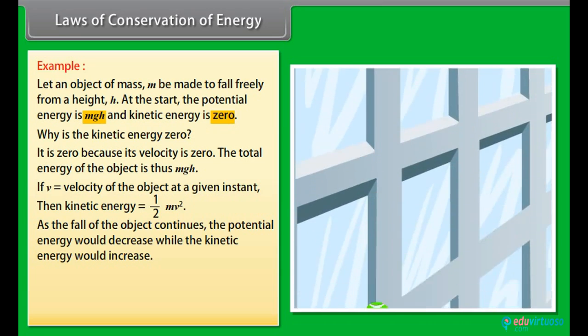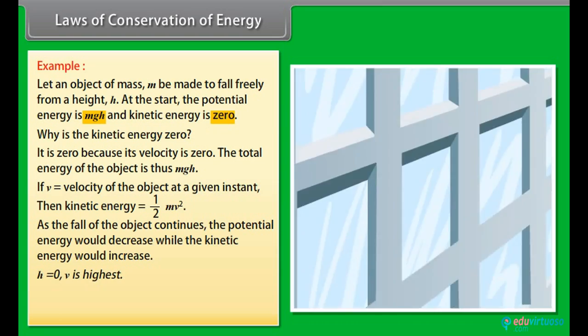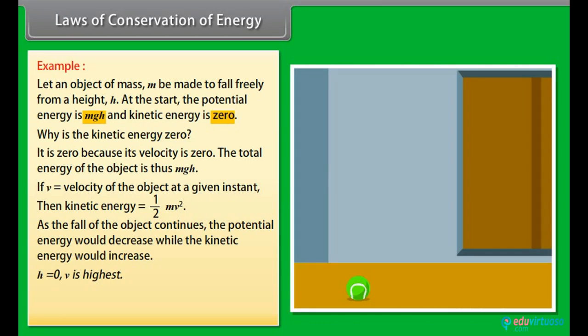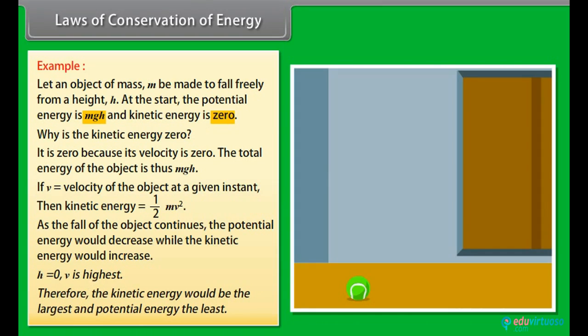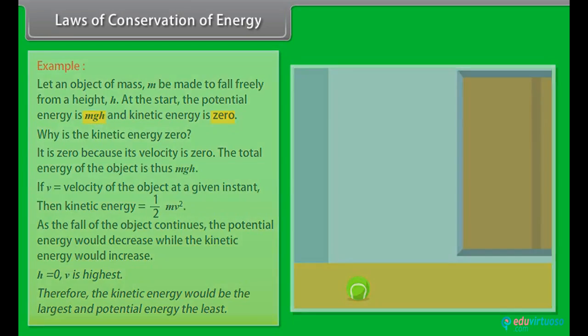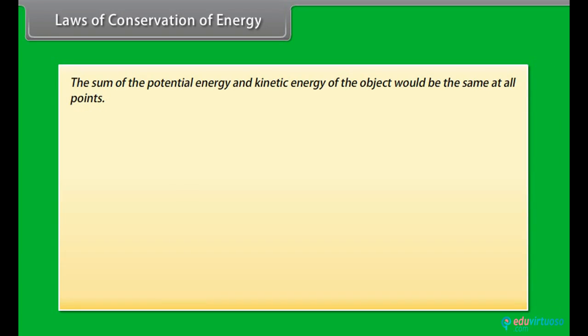When the object is about to reach the ground, h is equal to 0 and v will be the highest. Therefore, the kinetic energy would be the largest and potential energy the least. However, the sum of the potential energy and kinetic energy of the object would be the same at all points.